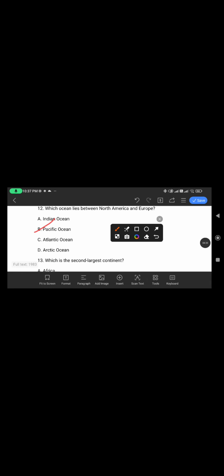Now moving on to question number 12. Which ocean lies between North America and Europe? Indian Ocean, Pacific Ocean, Atlantic Ocean. Pacific Ocean. Sorry, the answer will be C. Atlantic Ocean lies between North America and Europe.